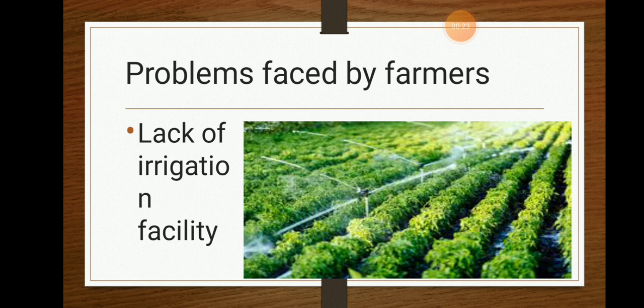First thing is a lack of irrigation facility. In that particular year there were no proper facilities given by the government to the farmers, and there was no proper irrigation facility. So the farmer always had to depend upon the rains. That was one of the negative things. So this is one of the problems.